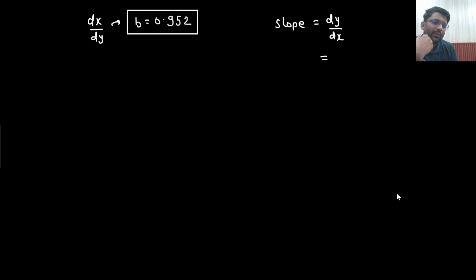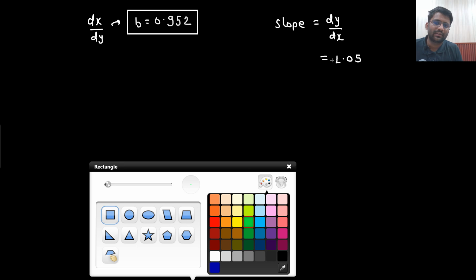What you need to do? You need to do dy by dx. Is that understandable to you? So you need to take the reciprocal of this. And what is the answer you are getting? 1.05. So this would be the final answer.